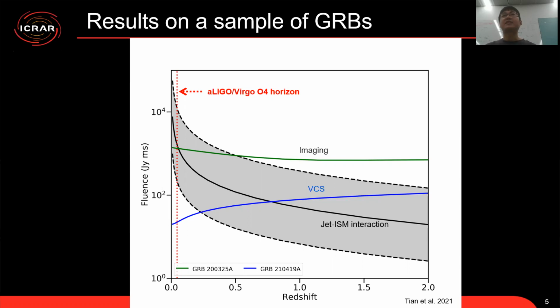There is also a vertical dotted line in this plot. It represents the Advanced LIGO and Virgo O4 horizon. If we trigger on gravitational wave events, the VCS observation can either make a detection or rule out the model. That's my talk. Thank you.